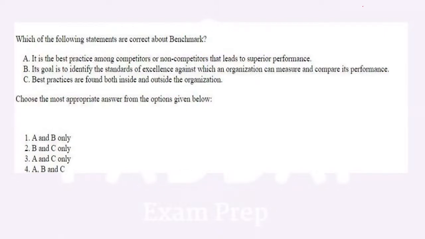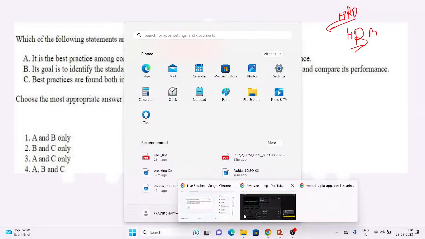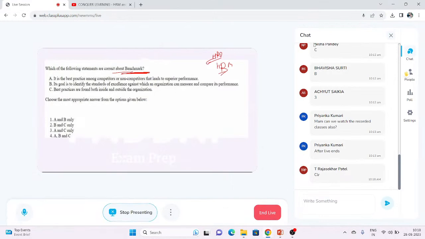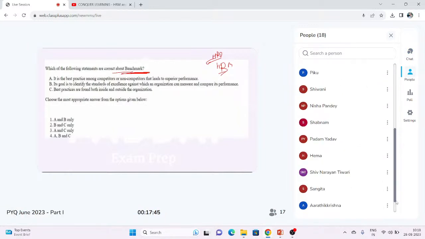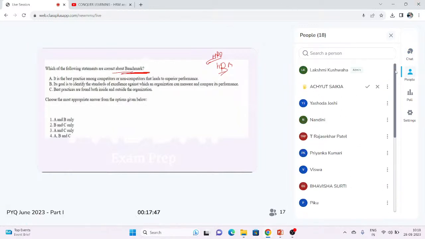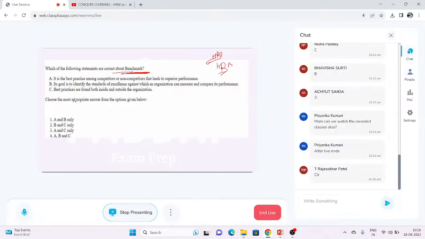Now this is the question. You can say either unit number HRD, unit number 3, or HRM. Both of them have this topic. Which of the following statements are correct about benchmark? Read the options and try to answer this question. What would be the correct answer for this? Try to mark it in the comment section.